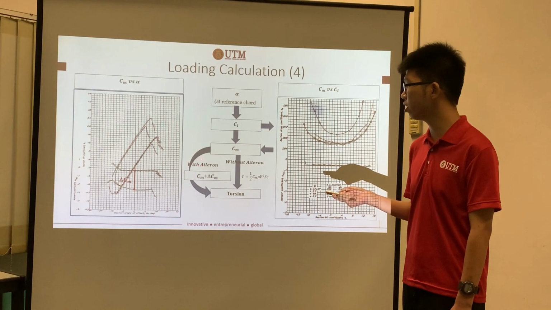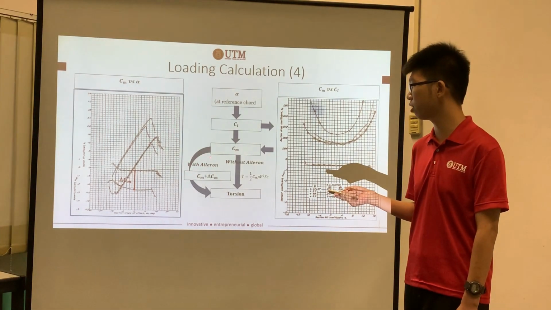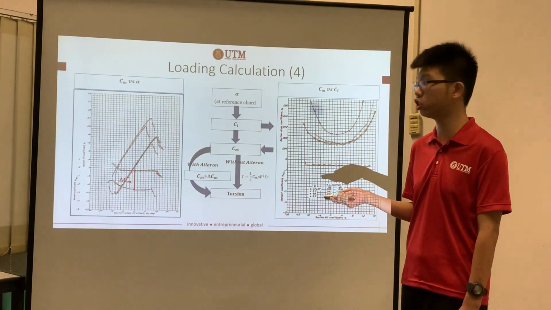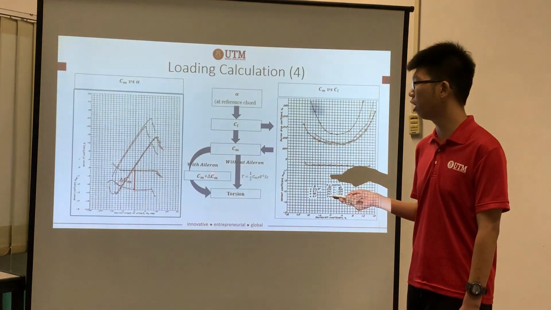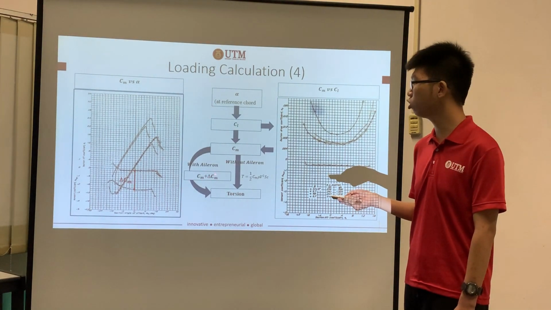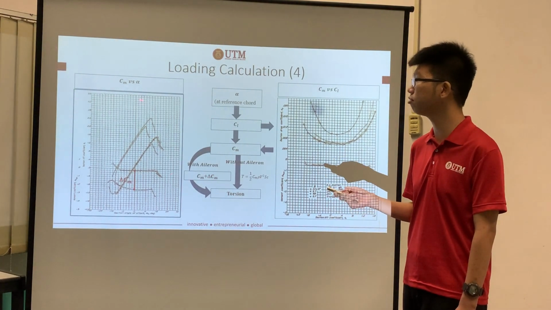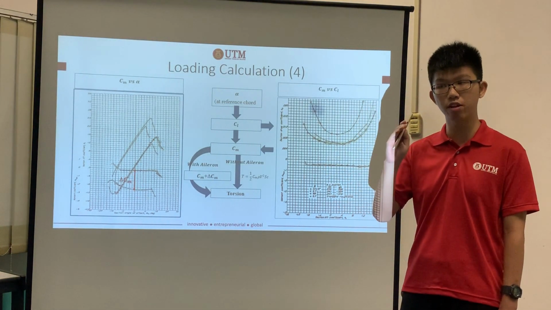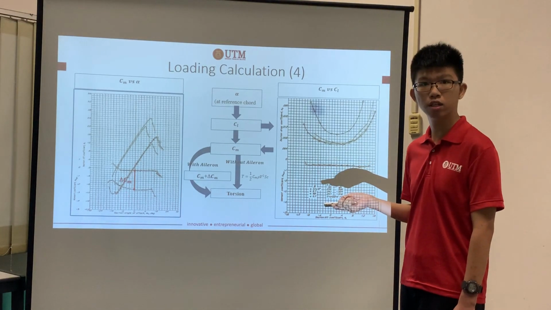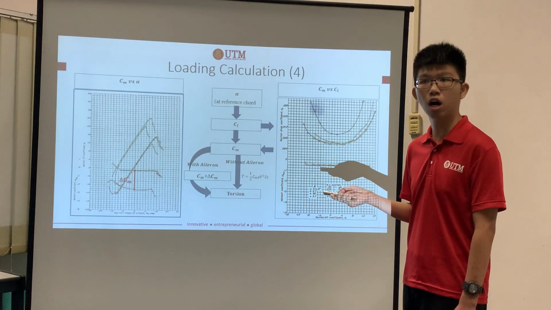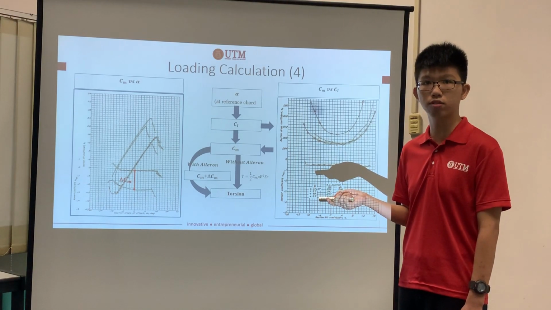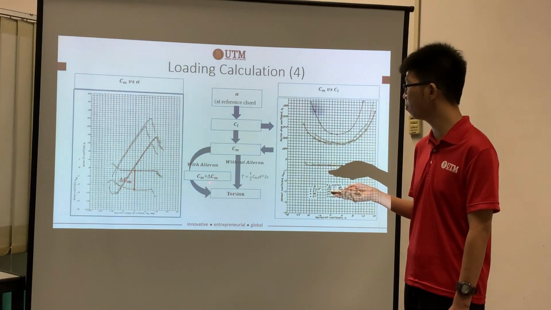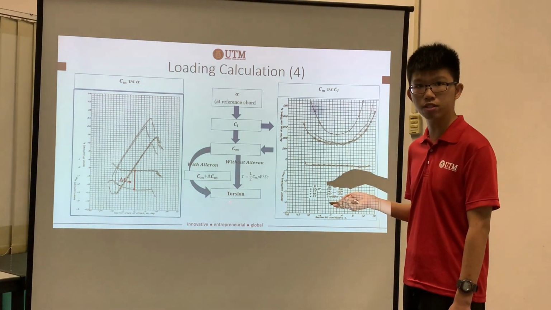But for the wing section with aileron, there is a delta Cm. That means there will be a change in the value of the moment coefficient. How to determine the delta Cm is based on this graph. As you can see over here, when there is a downward deflection of the aileron, the graph will shift down. How much it shifts down depends on the angle of deflection of the aileron. So we can get the delta Cm, and it will change the result of the torsion.